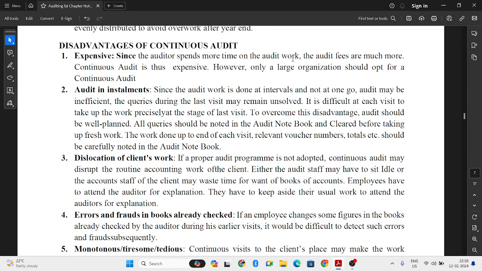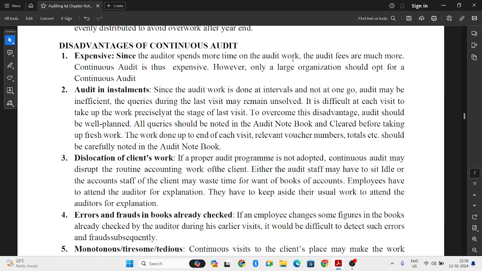That one is expensive. What happens when you ask your auditor to visit the organization monthly, weekly, or quarterly? You should pay more audit fees. Audit fees increase, so for a small organization, it will be too much expense. But it is beneficial for a larger organization if they have more profit. For small organizations, it will be too costly.